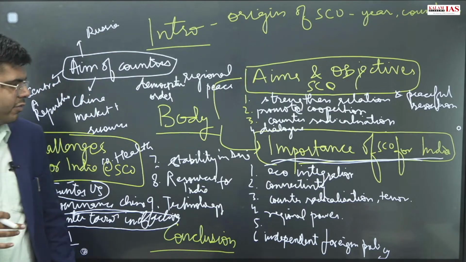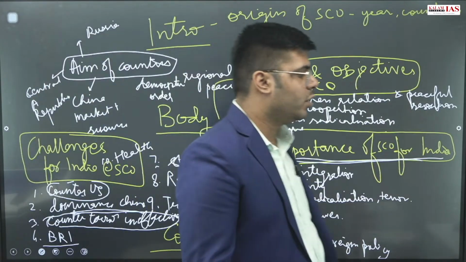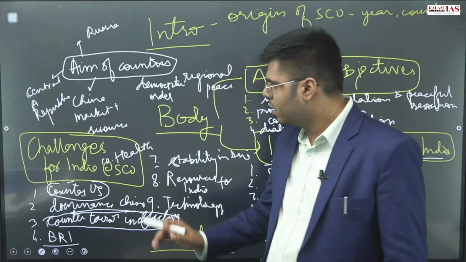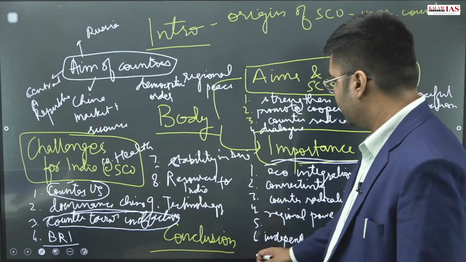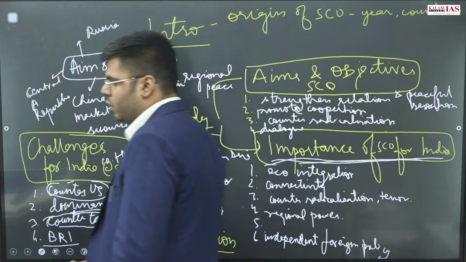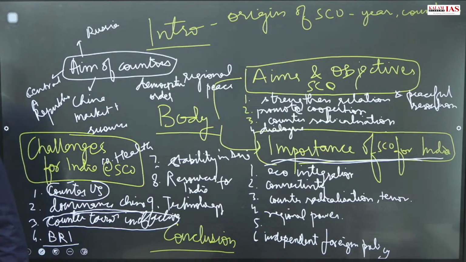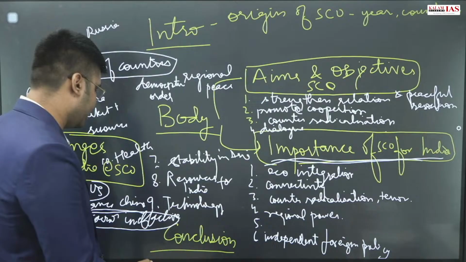Next, finally we have written these points, so we will go on to the conclusion. For SCO you can write, in international bodies, you can write the future if certain scholar has said certain things.